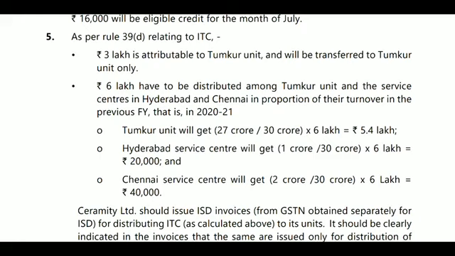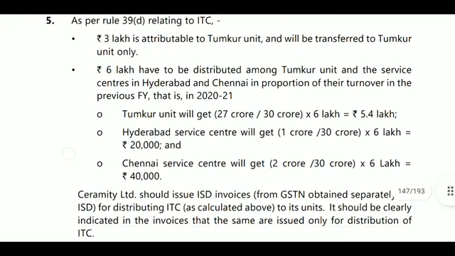So their total turnover will be 30 crores. Tumkuru Limited turnover will be 27 crores. So common credit available is 6 lakhs. 6 lakhs into 27 crores divided by 30 crores is equal to 5.4 lakhs, which will be available credit for Tumkuru Limited. Hyderabad Service Unit will get 1 crore by 30 into 6 lakhs, that is 20,000, and Chennai Service Center will get 2 crores divided by 30 into 6 lakhs, that is 40,000.